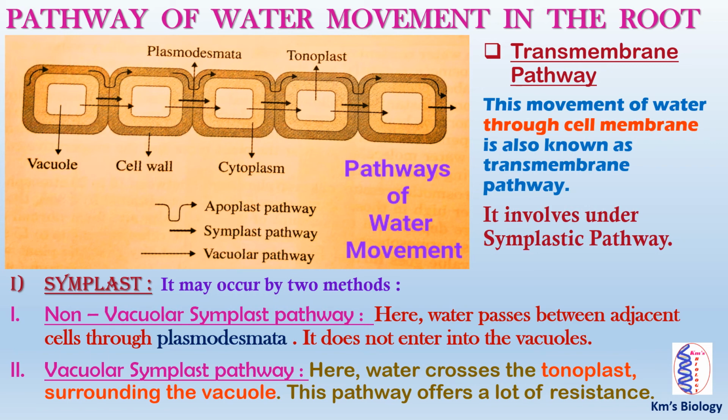In the non-vacuolar symplast pathway, water passes between adjacent cells through plasmodesmata. It does not enter the vacuoles, but in the vacuolar symplast pathway, water crosses the tonoplast surrounding the vacuole. This pathway offers a lot of resistance.